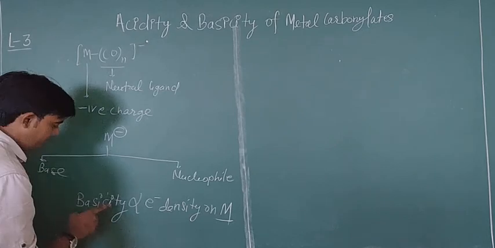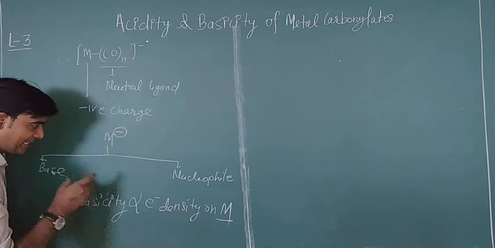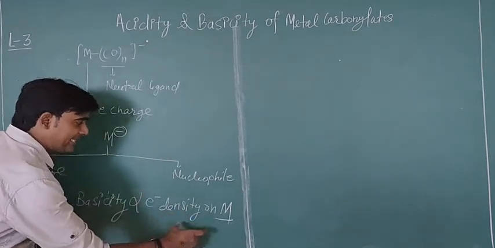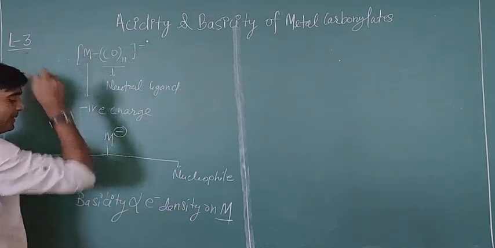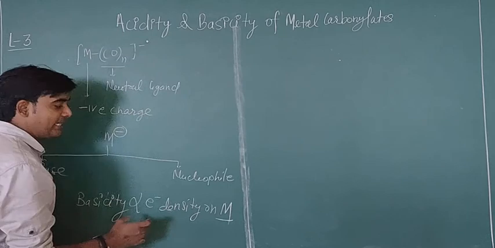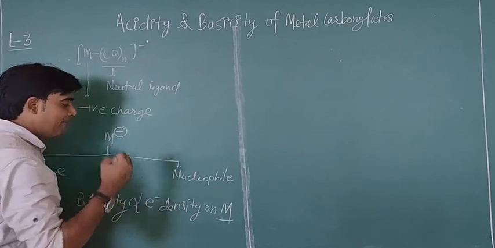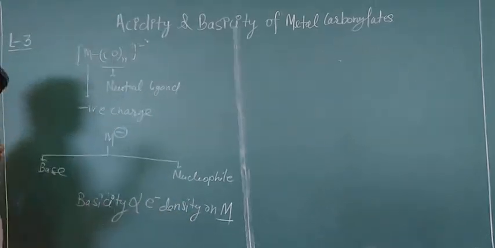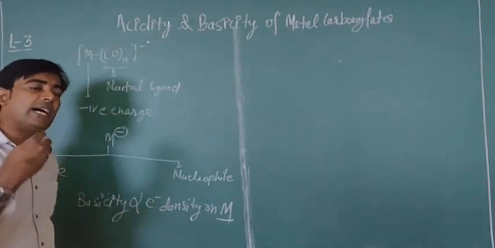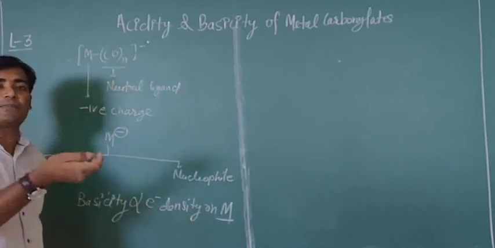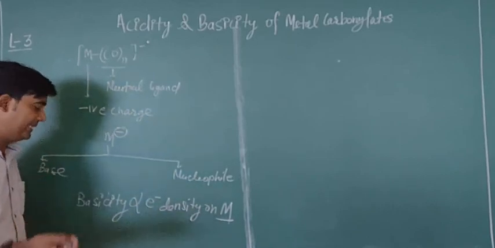So the first point is that basicity is directly proportional to the electron density. Because the negative charge is located on the metal, the amount of electron density is directly proportional to the basicity. High electron density means high basicity, that is, a high tendency to abstract a proton from the solution or reactant species.